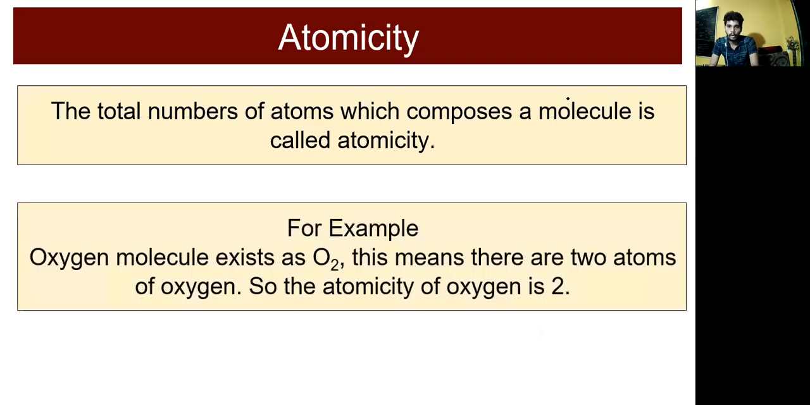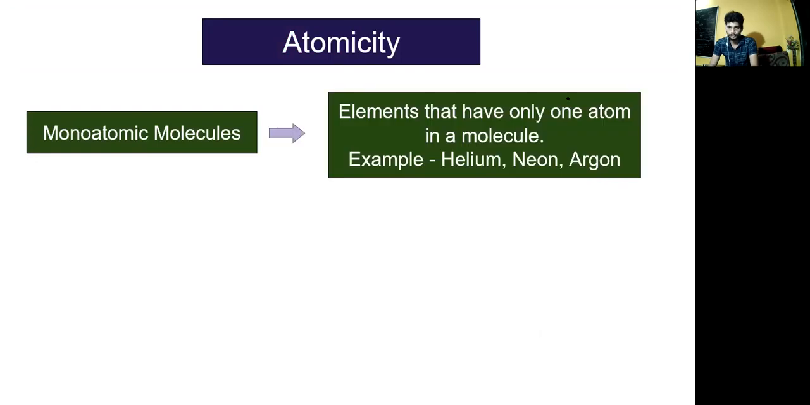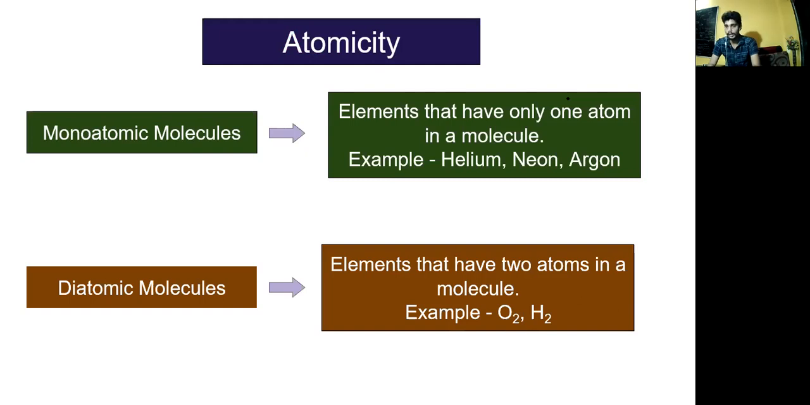For example, an oxygen molecule exists as O2. This means there are two atoms of oxygen, so the atomicity of oxygen is two. Monoatomic molecules are elements that have only one atom in the molecule. Diatomic molecules are elements that have two atoms in a molecule. Examples: O2 and N2.